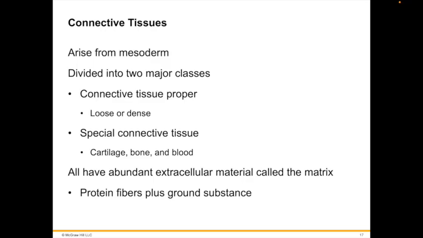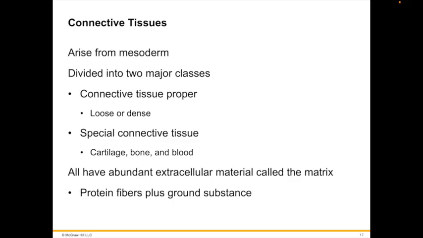Connective tissues are the most diverse and abundant tissues in an animal body. As the name implies, they connect and give support to all other tissues in the body. They arise from the mesoderm in triploblastic animals. The cells in most connective tissues are not in contact with each other, and they are supported by a vast amount of extracellular material called the extracellular matrix, or matrix.